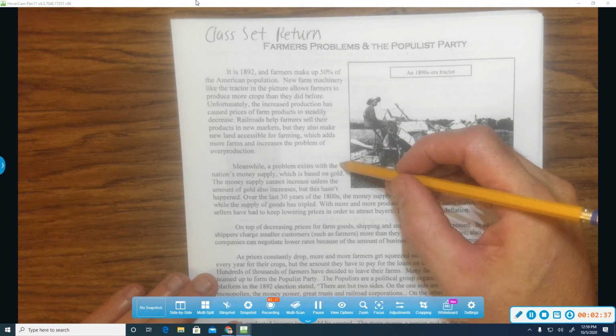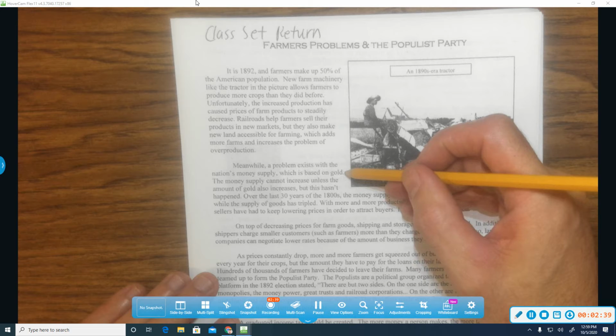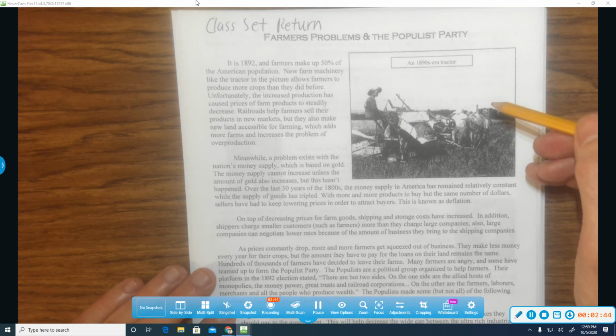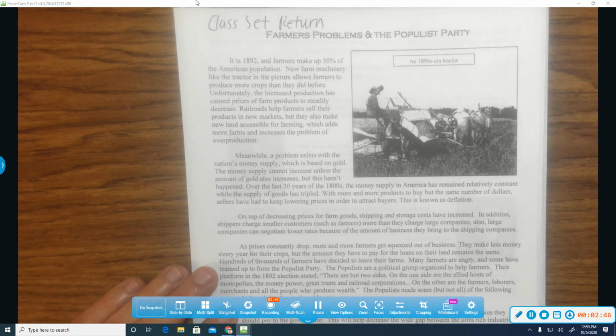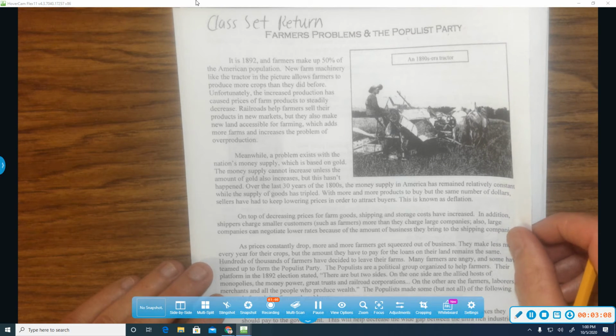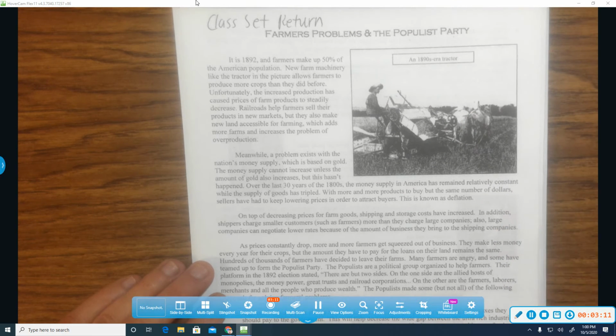Meanwhile, a problem exists with the nation's money supply, which is based on gold. The money supply cannot increase unless the amount of gold also increases, but this hasn't happened. Over the last 30 years of the 1800s, the money supply in America had remained relatively constant, while the supply of goods had tripled. With more and more products to buy for the same number of dollars, sellers would have to keep lowering prices in order to attract buyers. This is known as deflation. Let's keep reading.